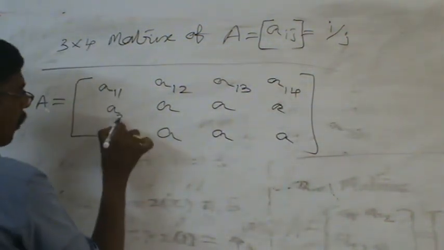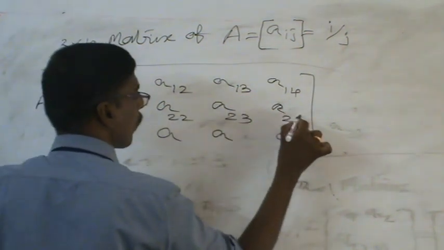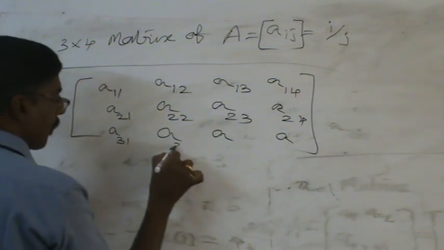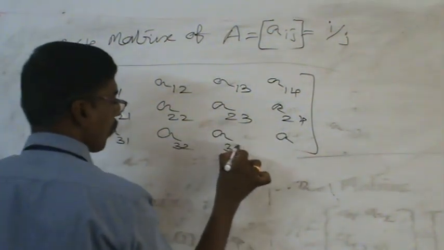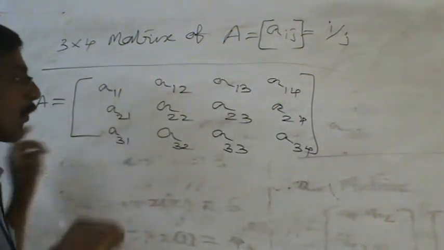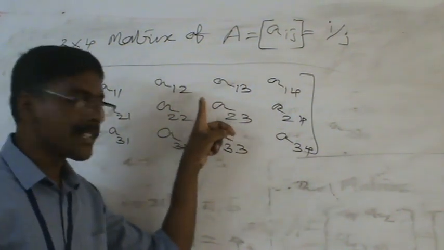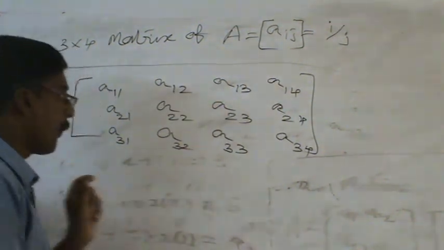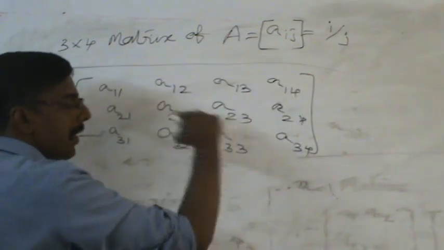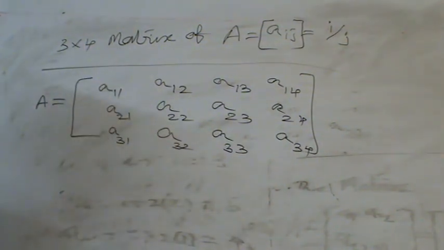Similarly, second row, first column, second row, second column, second row, third column, second row, fourth column. Then third row, first column, second column, third column, fourth column. All values we have to find out and substitute in this matrix, then our answer is correct. Then we have to find A11, A12, A13, A14, and similarly calculate all the values for the construction of the 3 by 4 matrix.